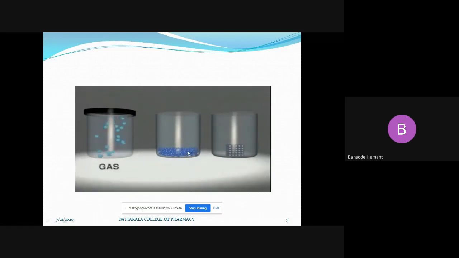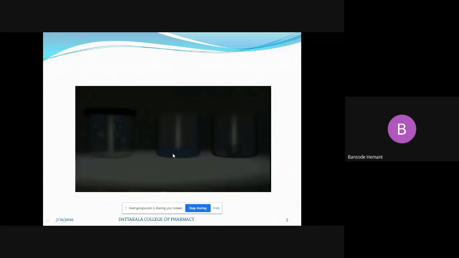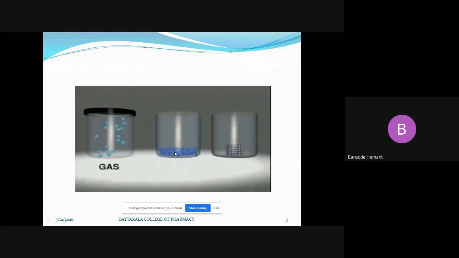As they are showing somewhat kinetic energy, the liquid molecules are moving. The liquid molecules are showing motion. That is kinetic motion. But the kinetic energy of the liquid is less as compared to the gases and more as compared to the